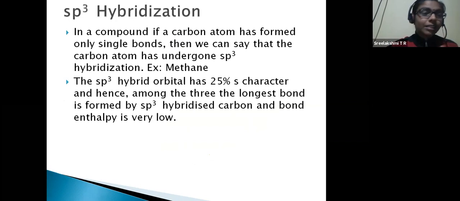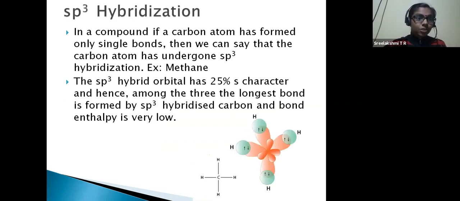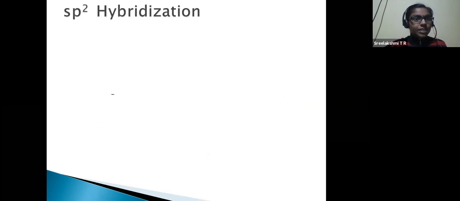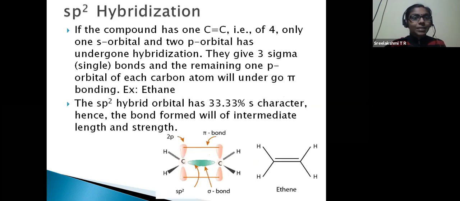Then we dealt with sp3 hybridization, in which the 2s orbital and three 2p orbitals mix up to form four sp3 hybridized orbitals. And in sp2 hybridization, what happens is one unhybridized 2p orbital is left over, and the other two 2p orbitals and one 2s orbital mix up to form three sp2 hybridized orbitals.